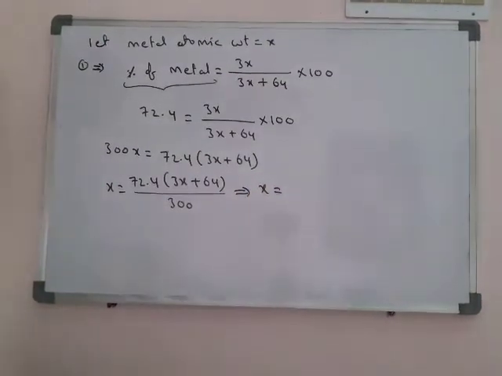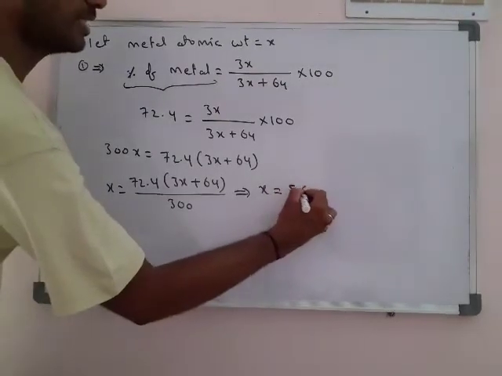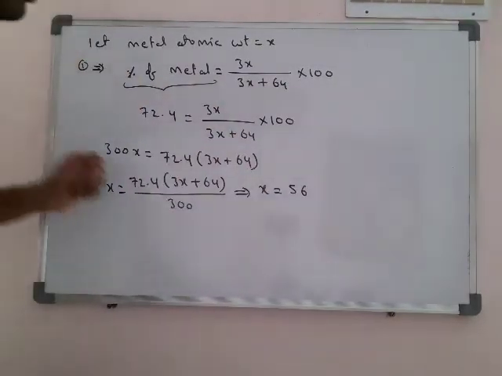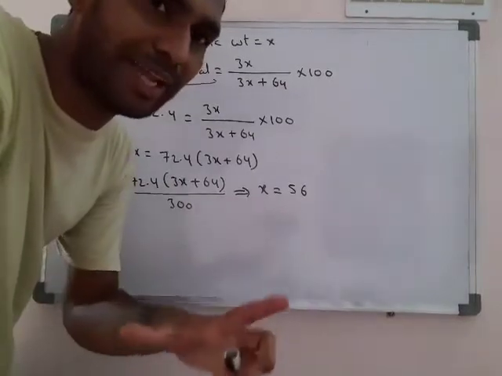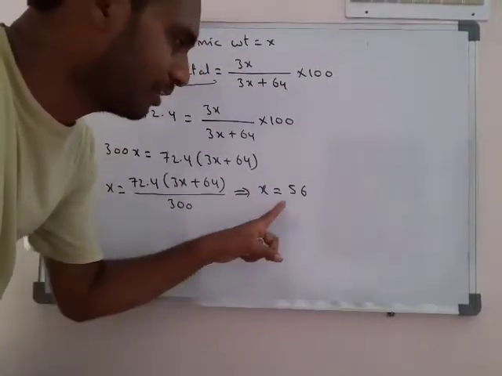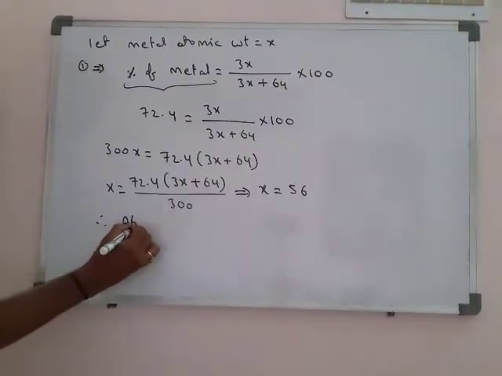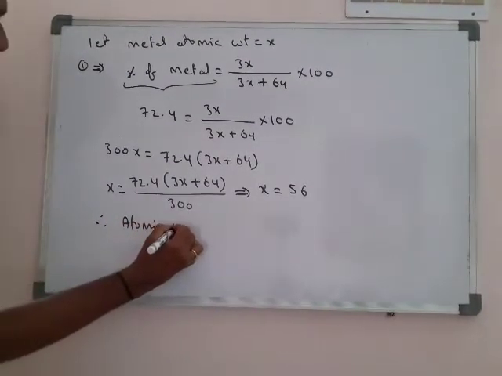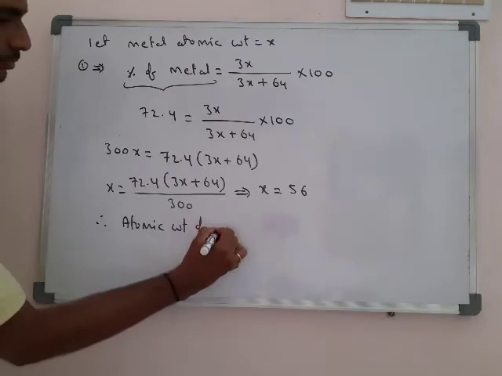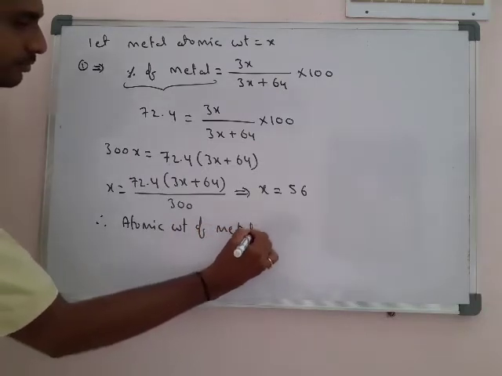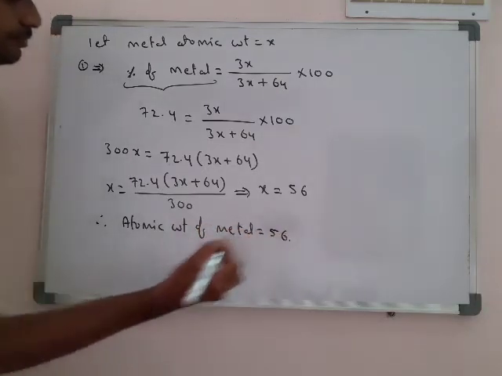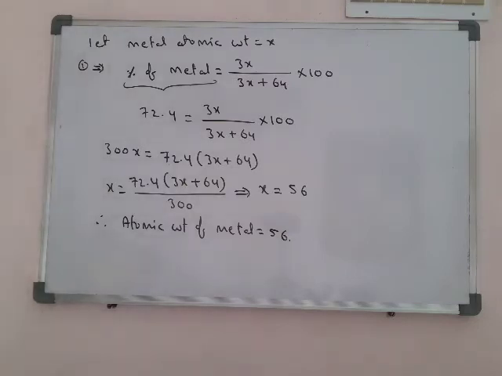So finally we will get x equal to 56. Means atomic weight of metal equal to 56. Okay, so therefore atomic weight of metal 56.